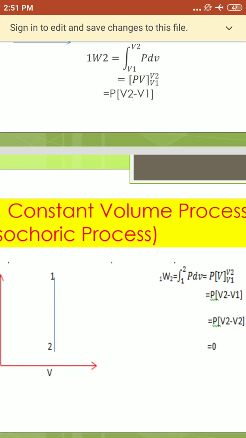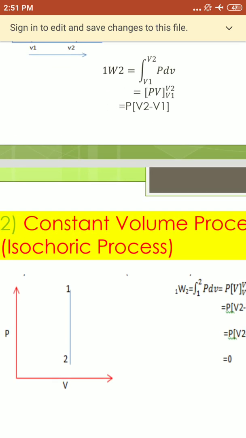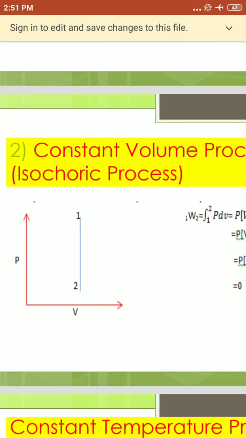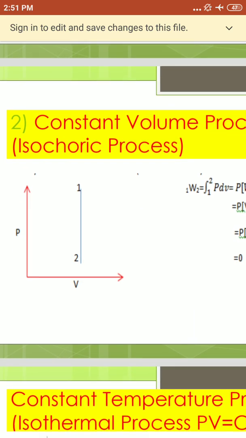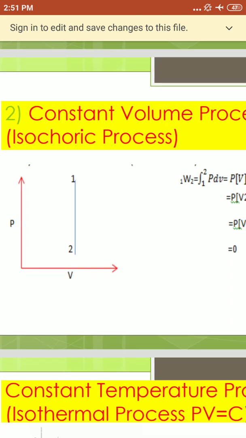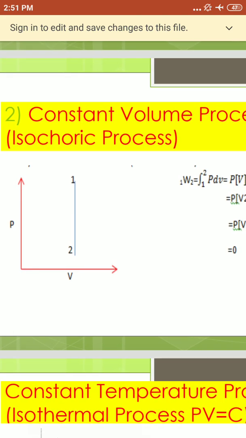Similarly, next, the second one is the constant volume process. This is also simple. I told you that wherever a line is perpendicular, that quantity is constant. Which line is perpendicular to which axis here? The vertical line is perpendicular to the x-axis, and the x-axis is associated with volume. Therefore, here volume should be constant. Okay, that is 1 and 2.